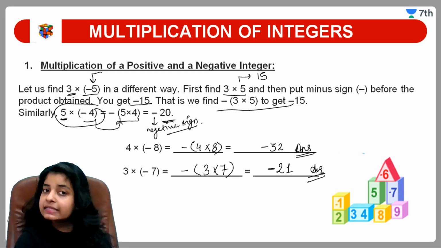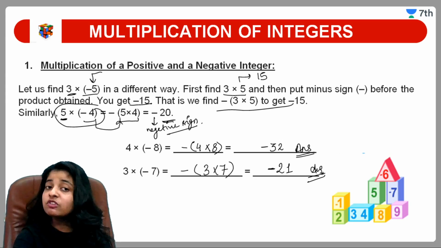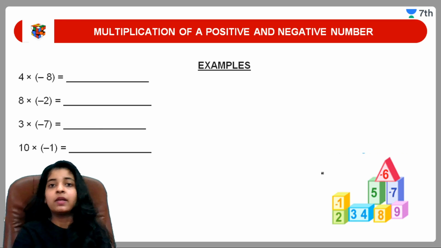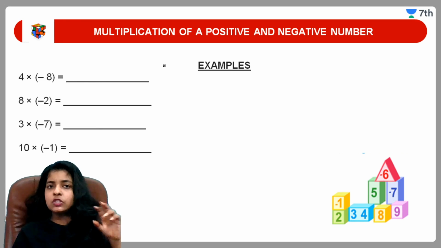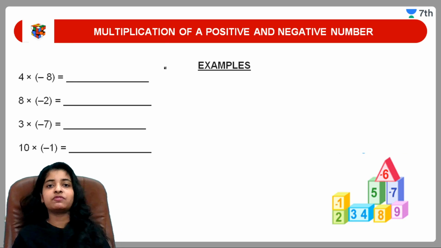Okay, आगे समझ में ये first property, first type of multiplication is multiplying positive and the negative number. Moving towards the next one. Okay, some examples we are having. Okay, 2 examples I'll solve and rest examples I'll give you for the homework. You guys have to solve that.